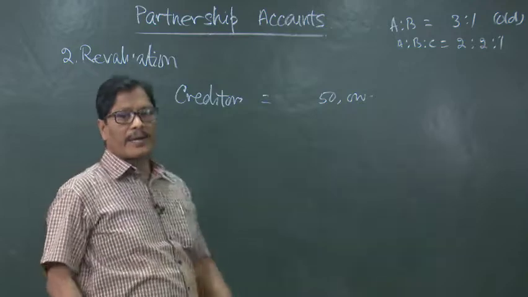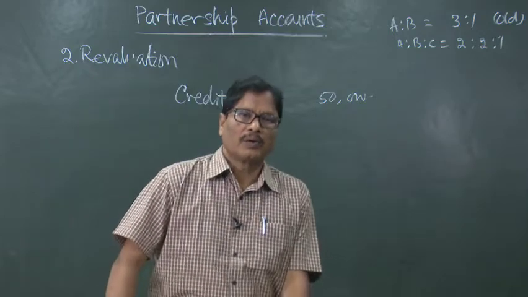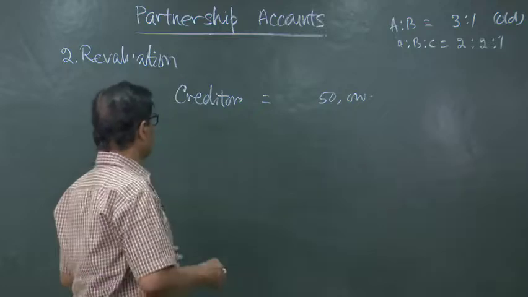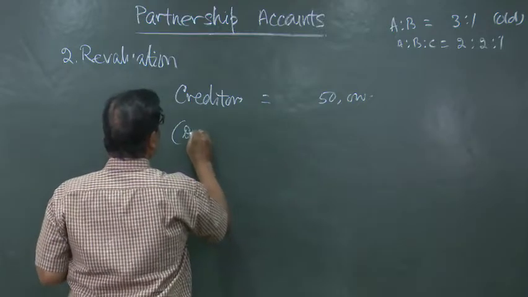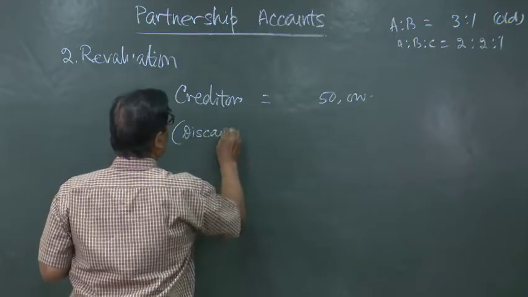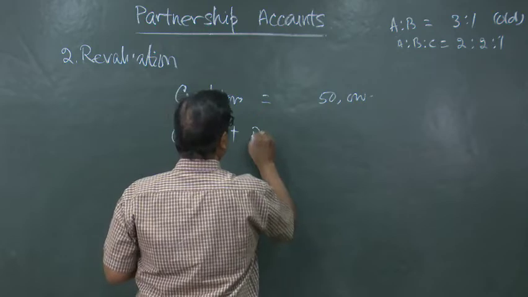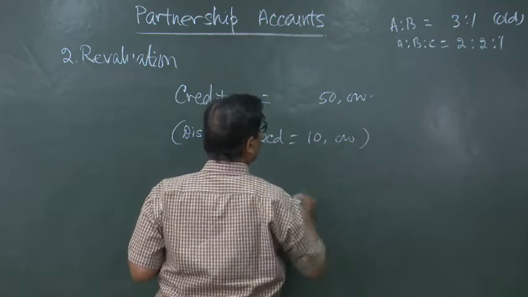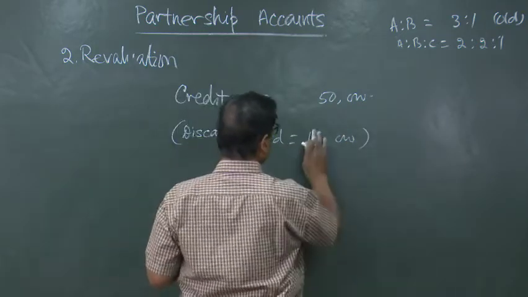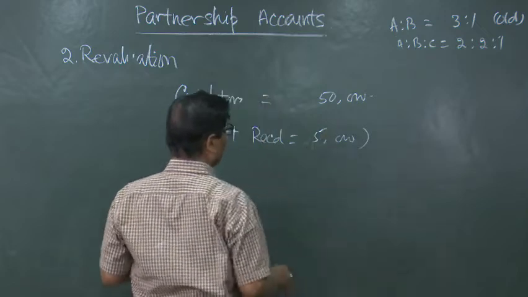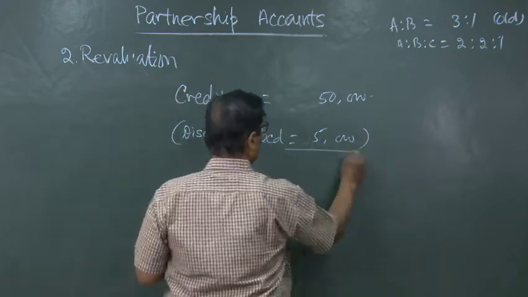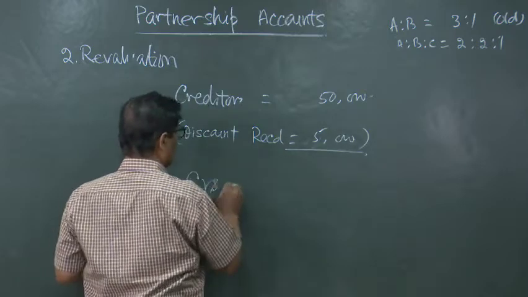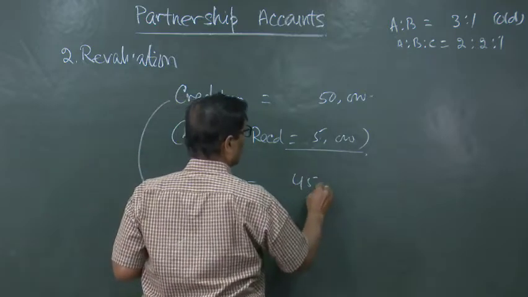The creditors have agreed to give us a discount of 10%, which means 5,000. Then the new balance of the creditors should be 45,000.